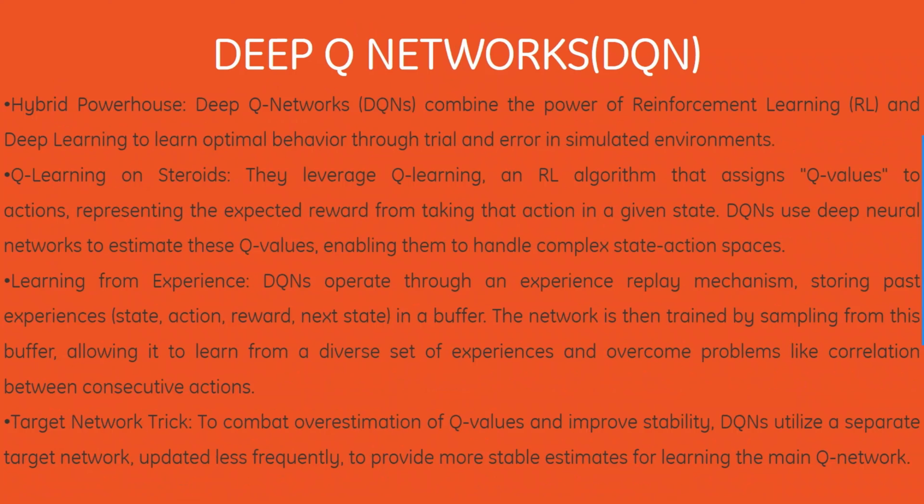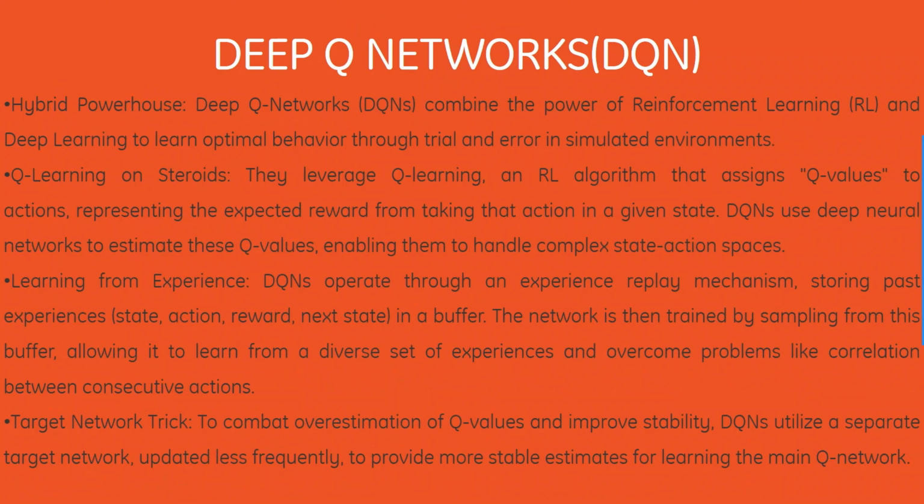They leverage Q learning, an RL algorithm that assigns Q values to actions, representing the expected reward from taking that action in a given state. That is, DQNs use deep neural networks to estimate these Q values, enabling them to handle complex state action spaces.